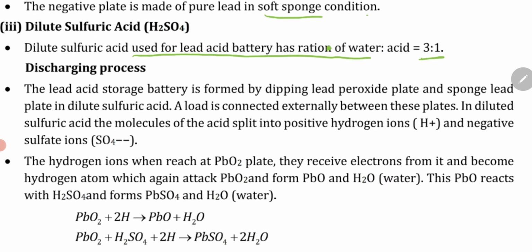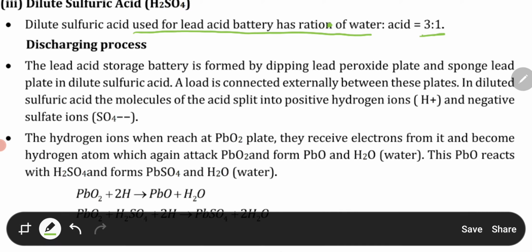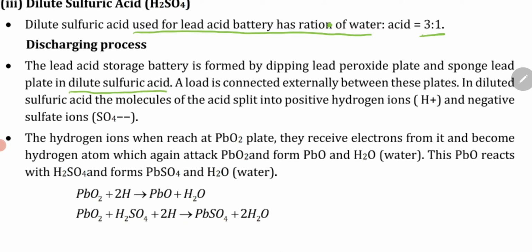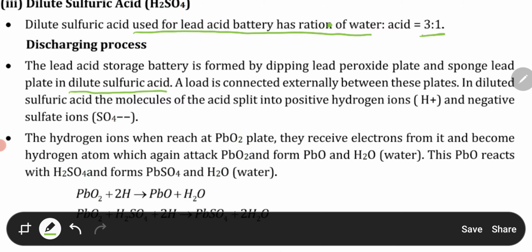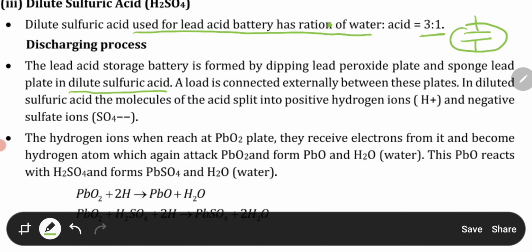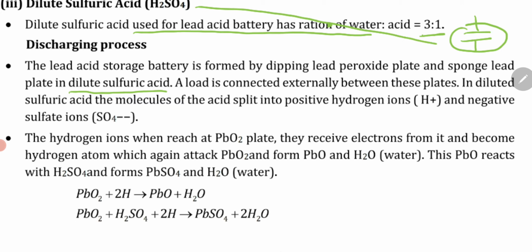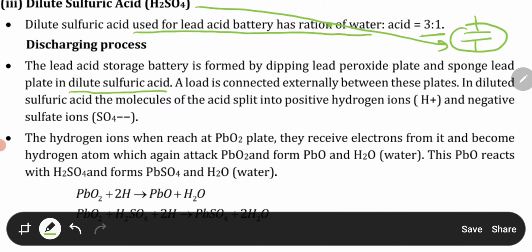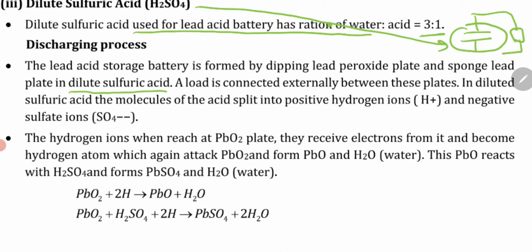In the discharging process, the lead acid storage battery is formed by dipping the lead peroxide plate and sponge lead plate in dilute sulfuric acid. These are immersed in the dilute sulfuric acid, and a load is connected externally between these plates. So if these are the two plates immersed in the dilute sulfuric acid, H2SO4, then one load is connected with it.